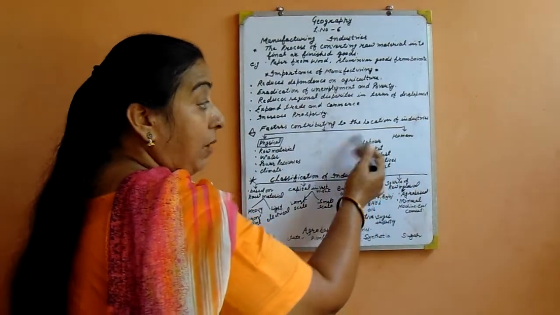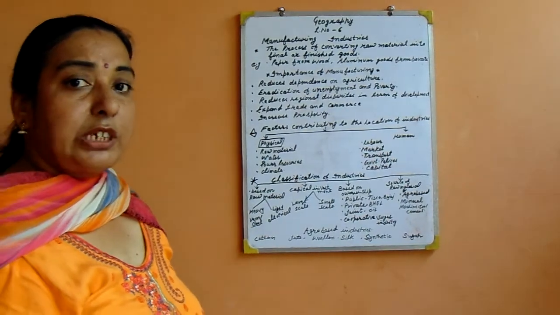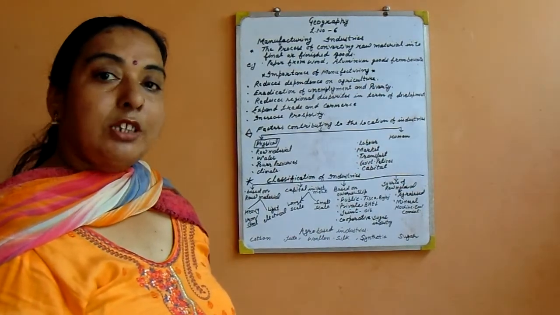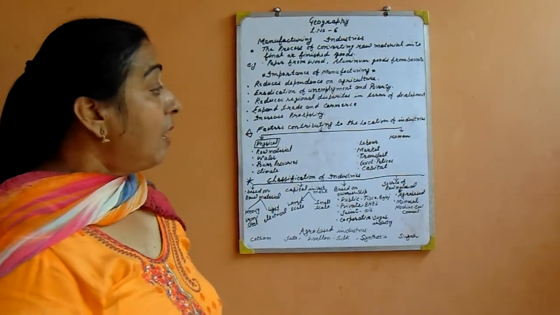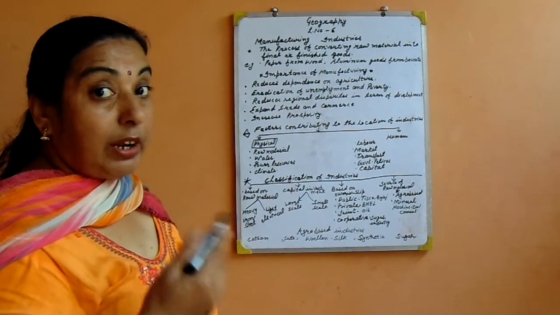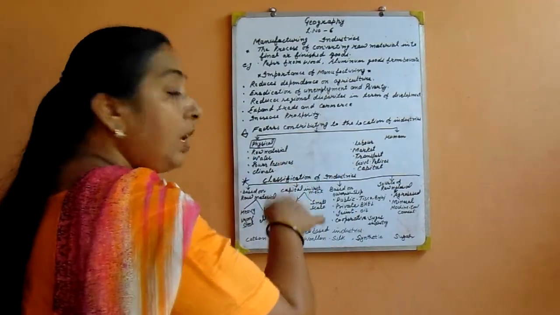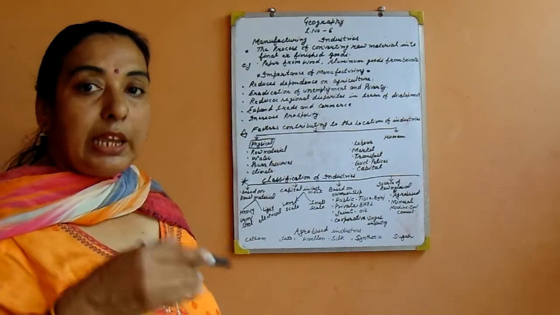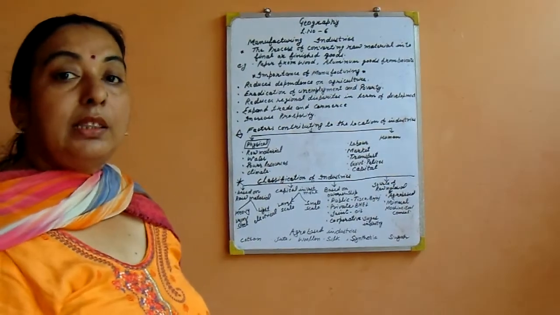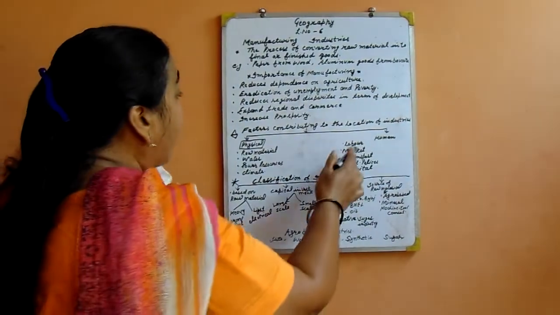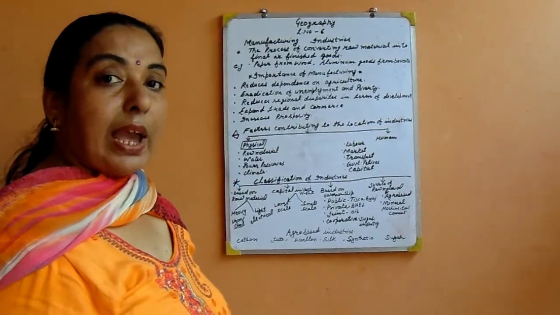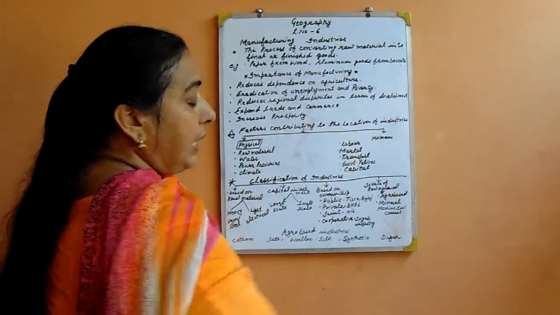In human factors come laborers, where we get cheap labor for the industry. Mostly industries are set up for profit. How do we get profit? Where there is cheap labor. If labor is not cheap, we cannot get more profit. Market: manufacturing means converting things into final product, and the final product, where do we send it? We send that product to the market. If market is not available, then where do we send the product? So market plays a very important role in the location of the industry.